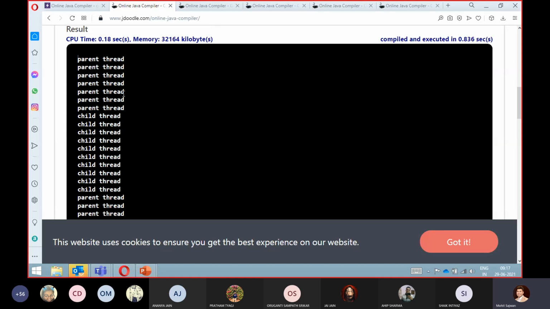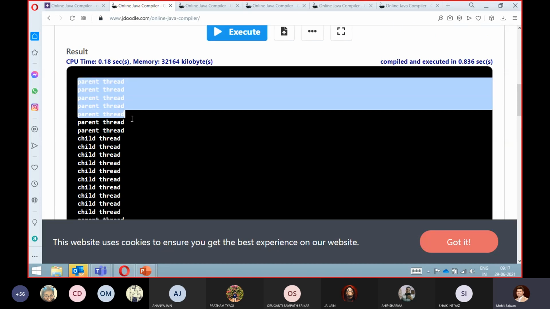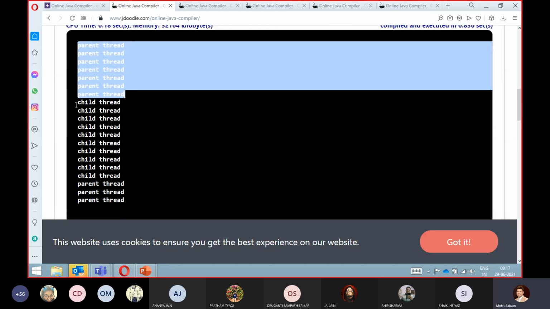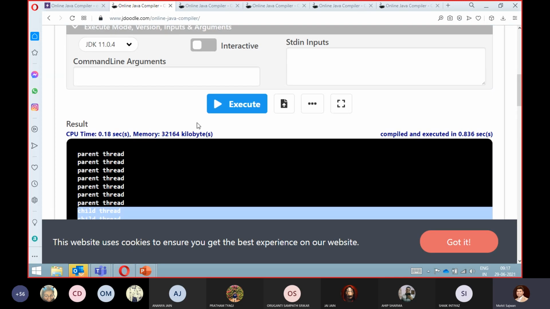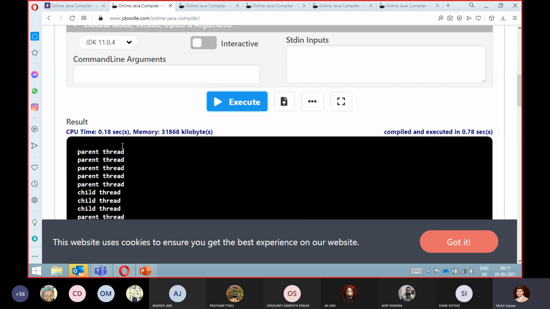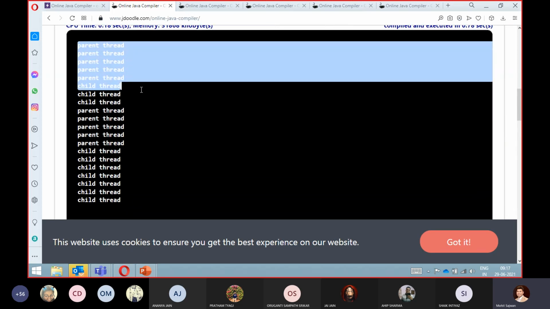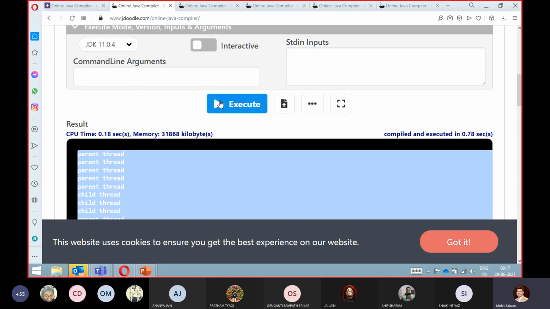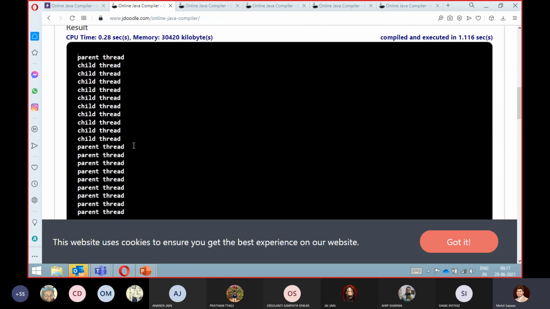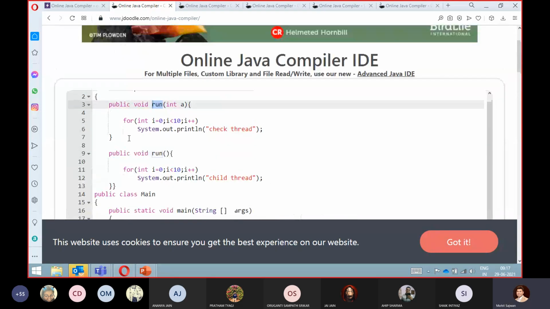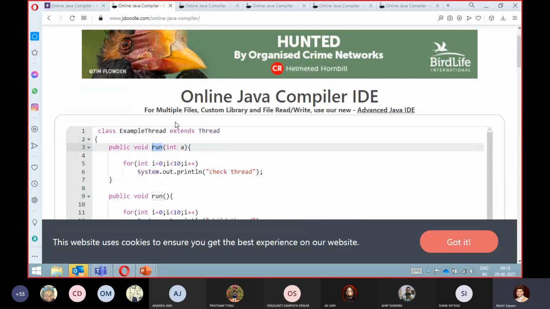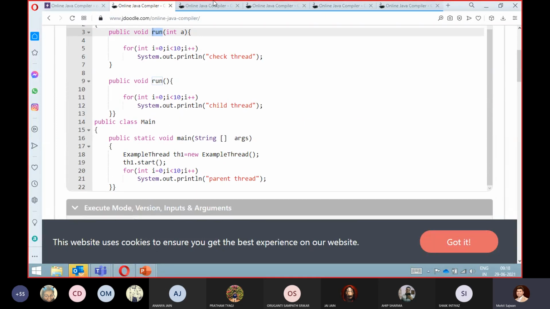Let's check. See here, first you are getting parent method, then child, then parent method. The code is the same. Let's check it out again. Every time you are getting a different output, right? Based on the resource utilization, this is the entire operation of our thread scheduler. I'm going to cover this too.